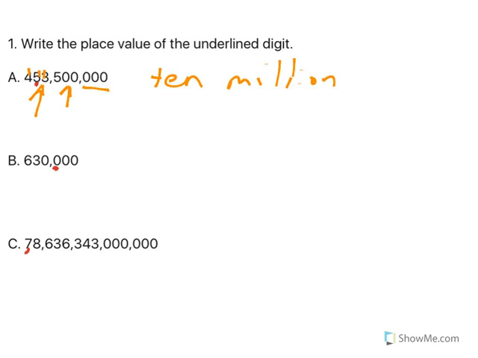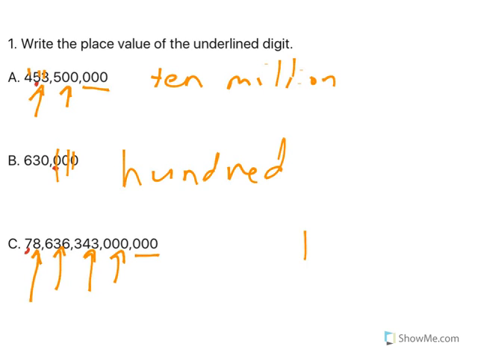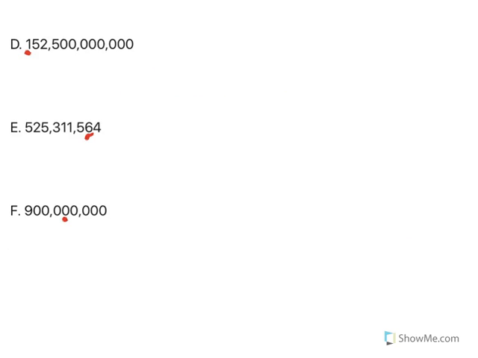Okay. Part B is a little bit easier, I think, because we're pretty comfortable with 1, 10, 100. That's in the 100 spot. Okay, 1, 10, 100. Then we have thousands, millions, billions, trillions. So we are in the trillions here. And because it's the second one, 1, 10. That is in the 10 trillion spot.